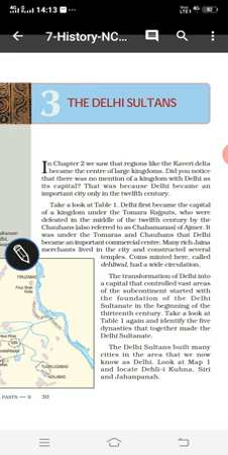Many rich Jain merchants lived in the city and constructed several temples, and coins were minted here.